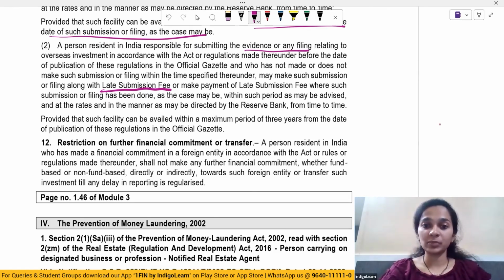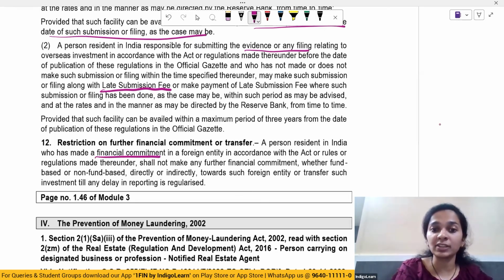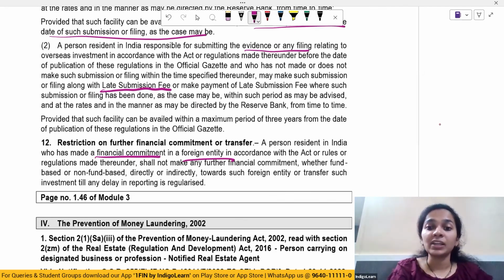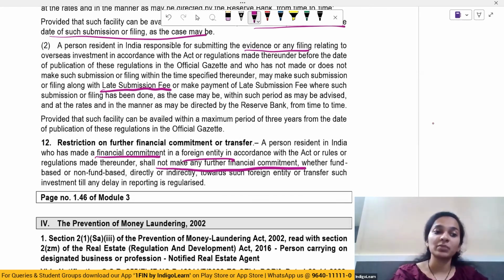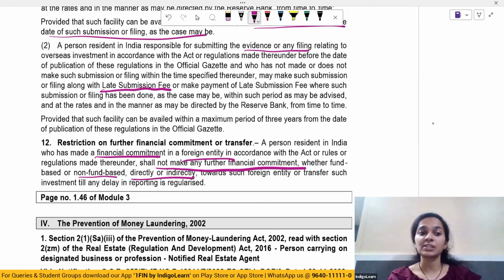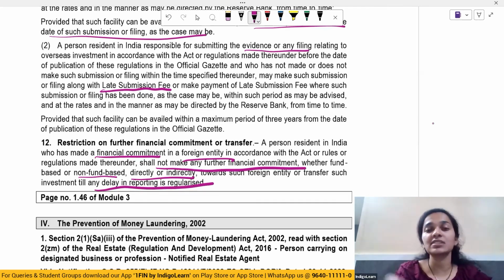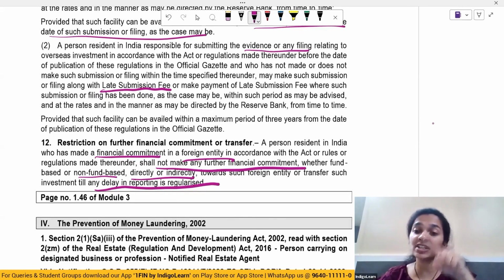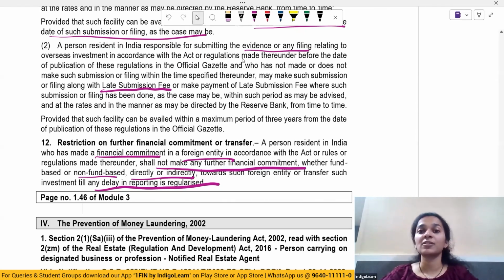Restriction of further financial commitment or transfer. A person resident in India who has made financial commitment in a foreign entity in accordance with the acts or rules or regulations shall not make any further financial commitment, whether fund based or non-fund based, directly or indirectly, towards such foreign entity or transfer till any delay in reporting is regularized. So if there's any delay in reporting, first do the reporting, and only then the person shall be permitted to make another further financial commitment or transfer.